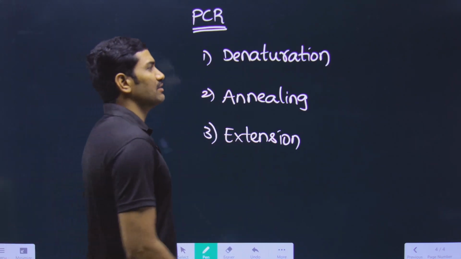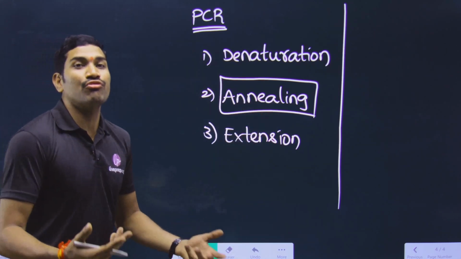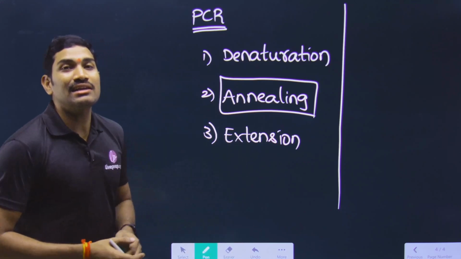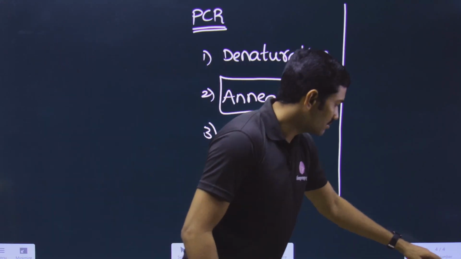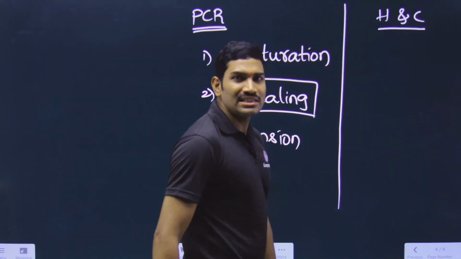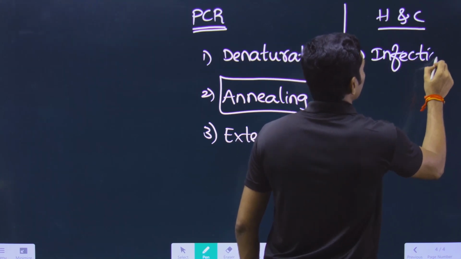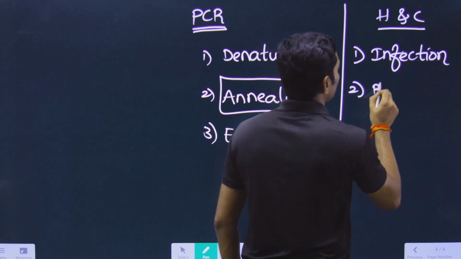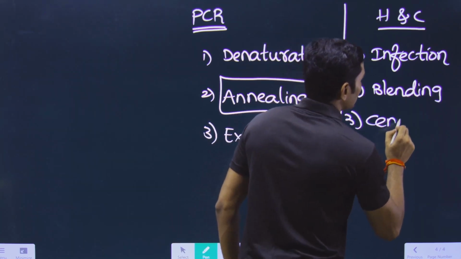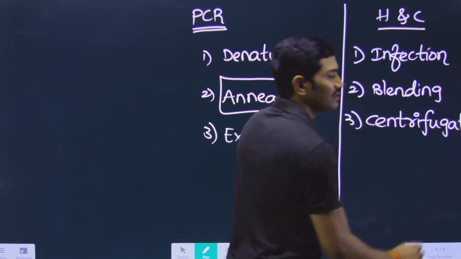Whenever there is a fixed sequence, they will ask you, in the case of PCR, annealing step is followed by, annealing step follows, annealing step is preceded by, and annealing step precedes. They can ask like this. In the same way, in another chapter there is an experiment called the Hershey and Chase experiment. There also there are 3 steps. The first step is infection, the second step is blending, and the third step is centrifugation. So in this way, there is a fixed sequence.